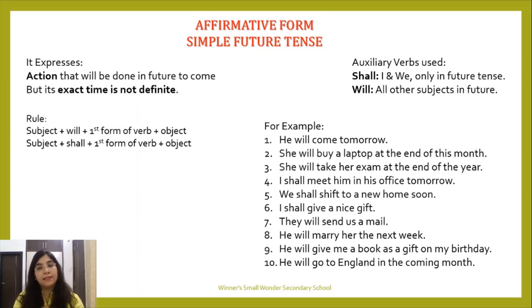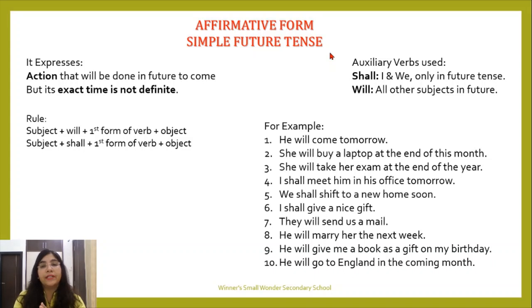For example, I will take your class tomorrow. Tomorrow at what time will I take it? My time is not definite. I am going to start, and that is for sure. I am going to start tomorrow, that is also for sure. But at what particular moment, at what exact time I am going to take your class, that is not definite. So such types of sentences are included under simple future tense.